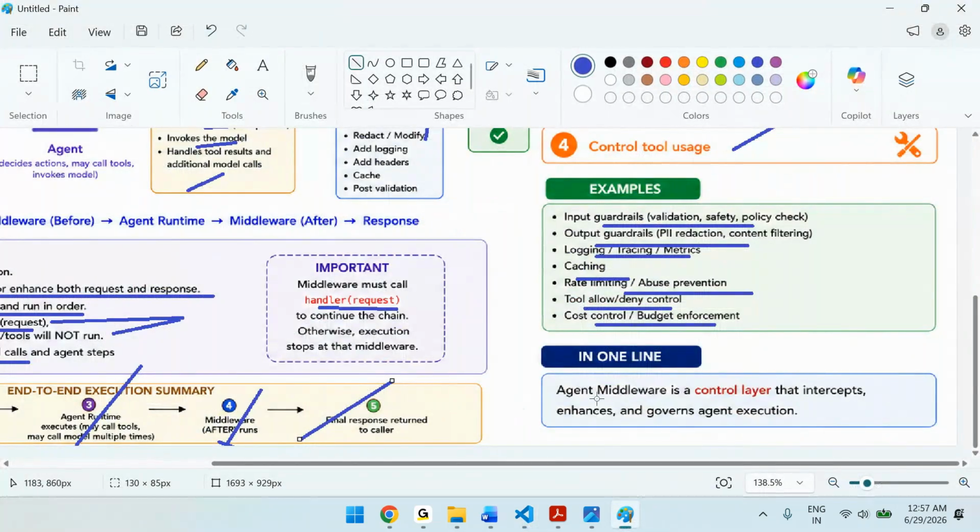Now you can see what the agent middleware is. It's a layer of code, a controller code. It intercepts, enhances, and governs the agent execution. Whatever we discussed, these are the different points covered here.